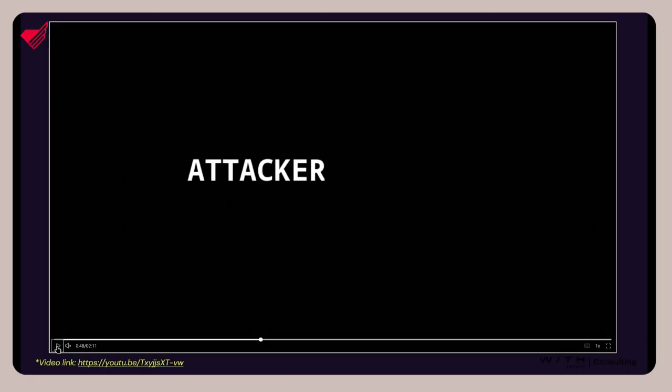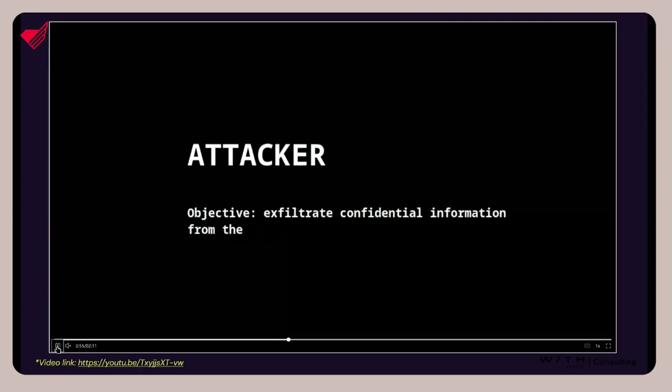Now, I thought back then, what could an attacker do with this? If you are an attacker and you want to target somebody, like a user that's using this browser agent, what might you be able to do? And so my objective, as an attacker, was to figure out a way to steal confidential information from a user's mailbox.